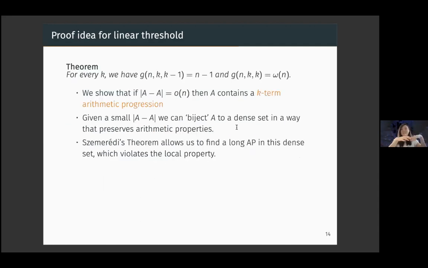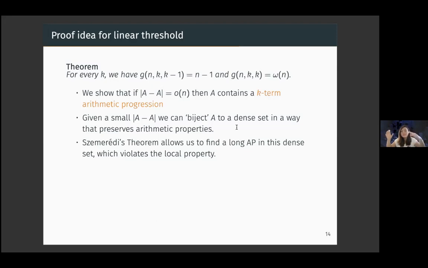So now I'll give some proof ideas for the results that I mentioned earlier. The first one is that for the linear threshold, this follows almost directly from standard additive combinatorics tricks and well-known theorems, because the linear threshold relates to looking at arithmetic progressions. We showed that if our difference set is linear in n, then A contains a k-term arithmetic progression. Given this small difference set size, you can biject our set A to a dense set in a way that preserves arithmetic properties.